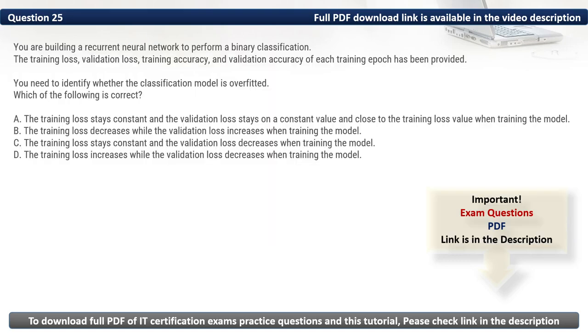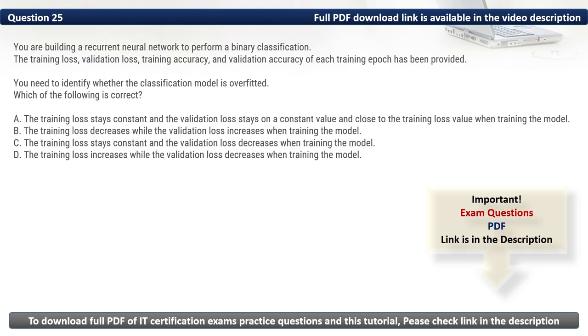Question 25. You are building a recurrent neural network to perform a binary classification. The training loss, validation loss, training accuracy, and validation accuracy of each training epoch have been provided. You need to identify whether the classification model is overfitted. Which of the following is correct?